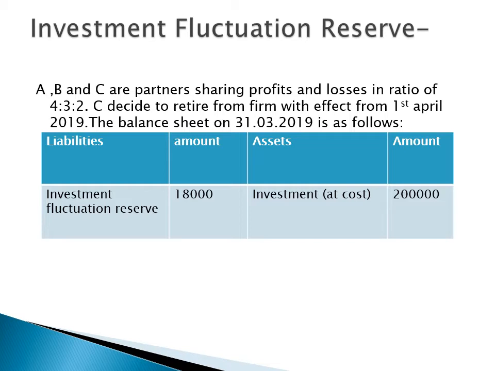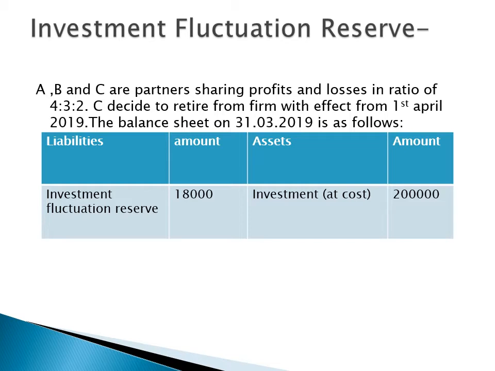In this illustration, first of all, I would like to read the question. A, B and C are partners sharing profits and losses in the ratio of 4:3:2. C decides to retire from the firm on 1st April 2019, and the balance sheet is given on 31st March 2019.